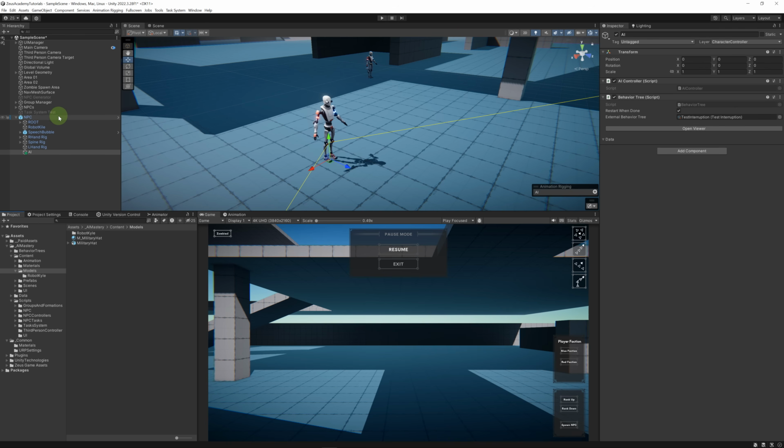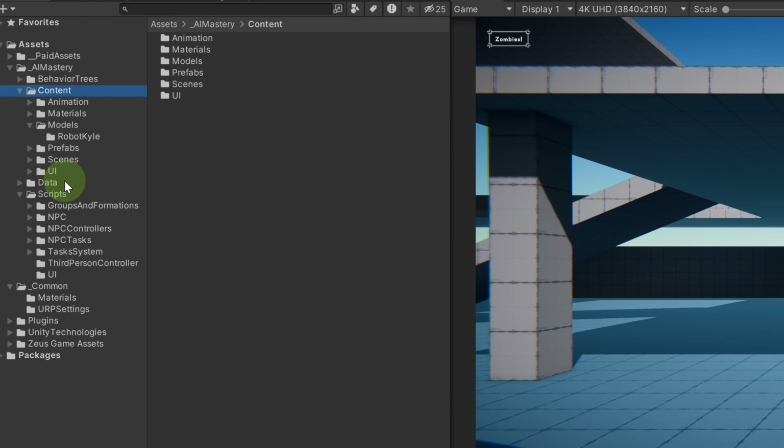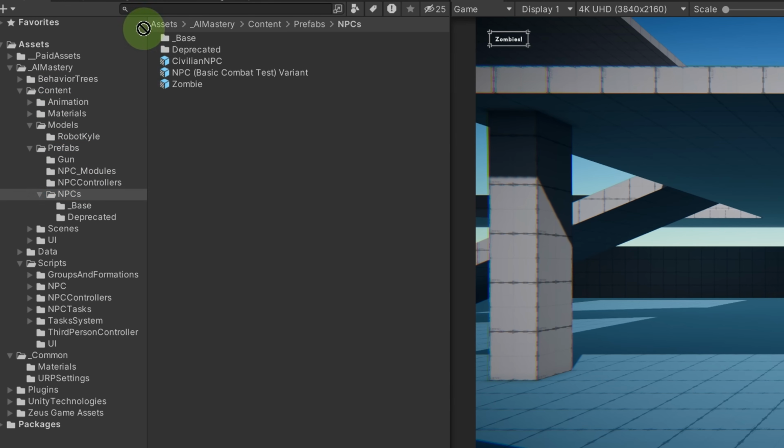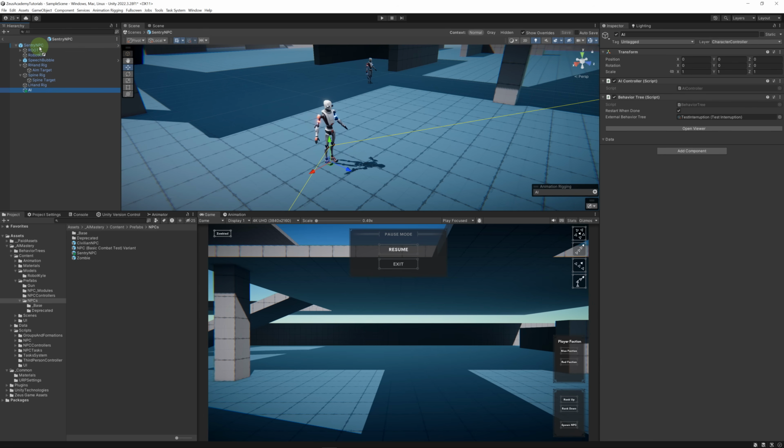Back to the editor. We already have an NPC here from the previous videos. Let's use this as a Sentry. Let's rename it to Sentry NPC. Let's go to Content, Prefabs, NPCs, and we're going to save it as a prefab variant. Let's go into the prefab. In here, let's put this AI object at the top.